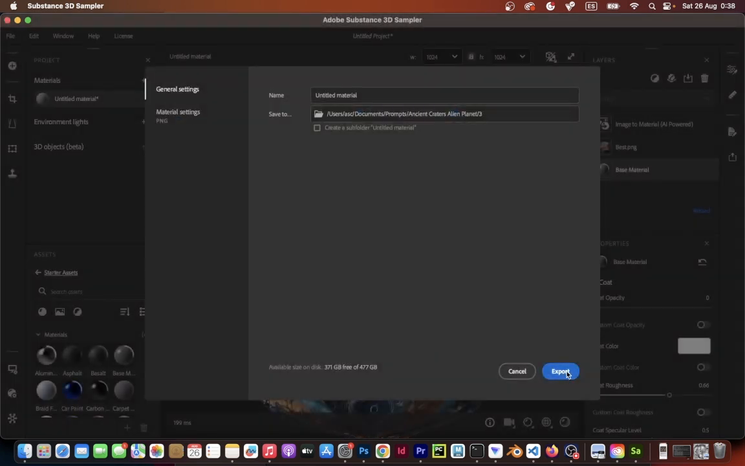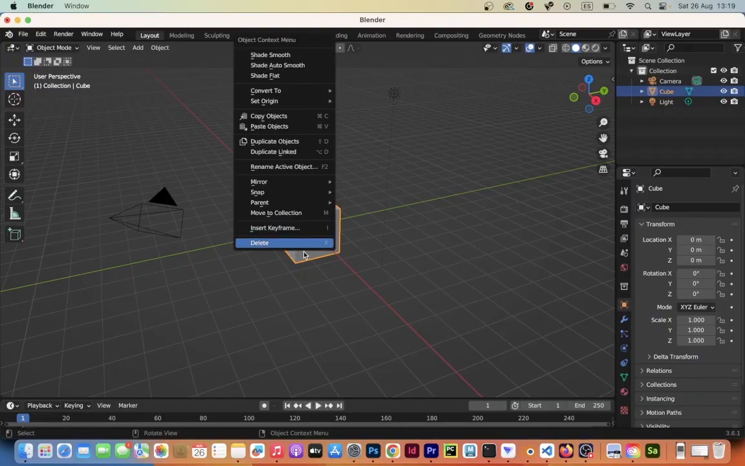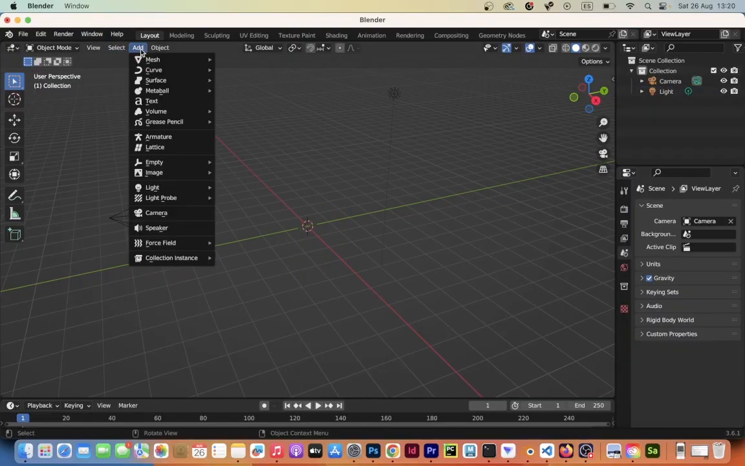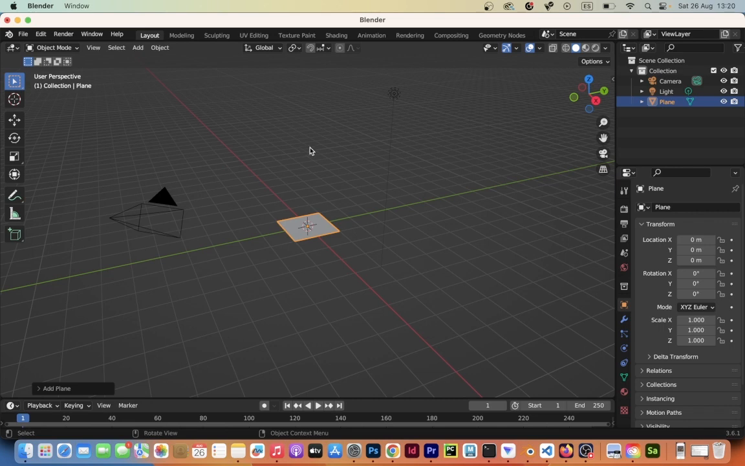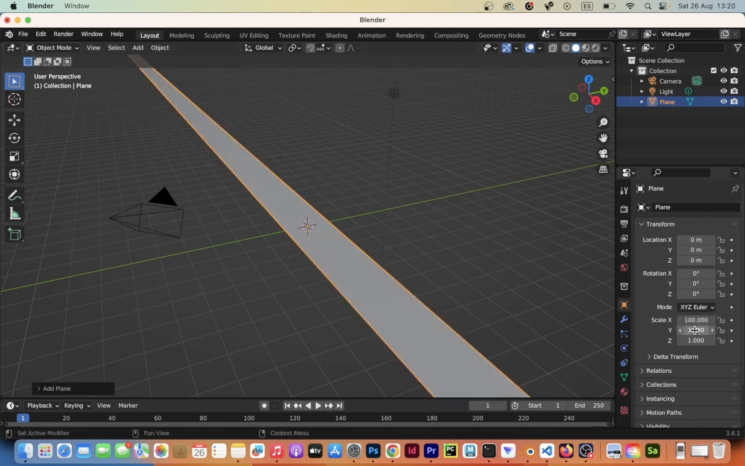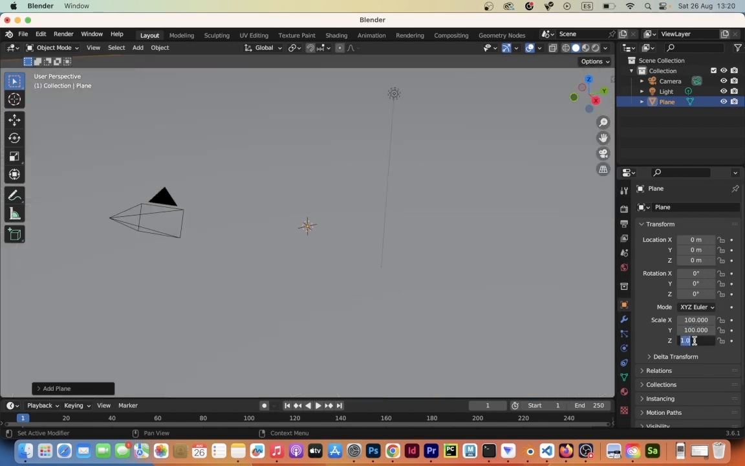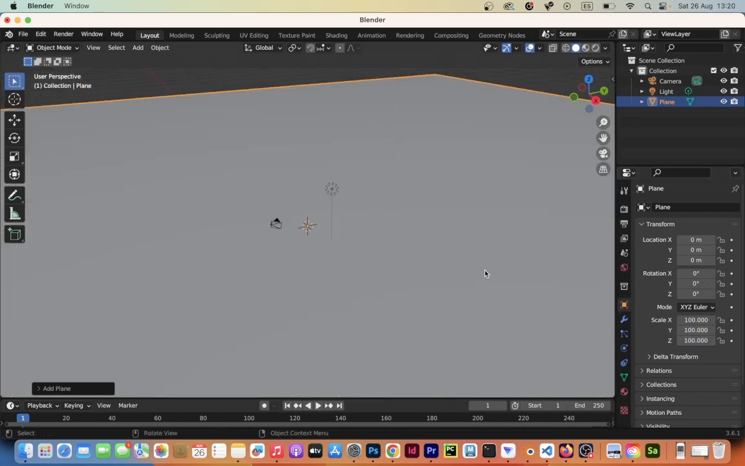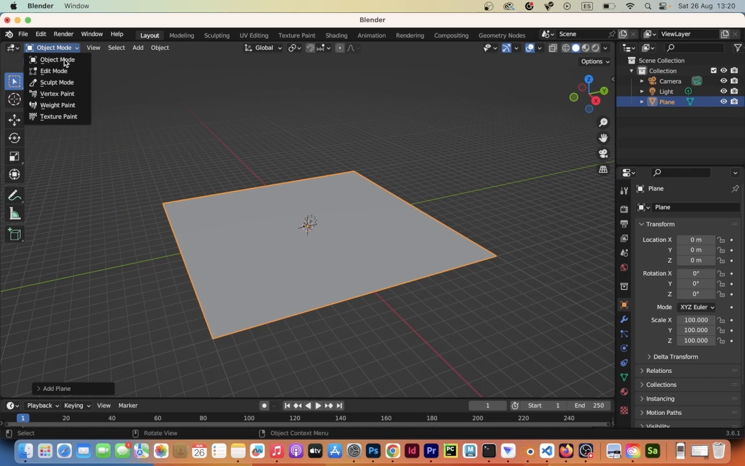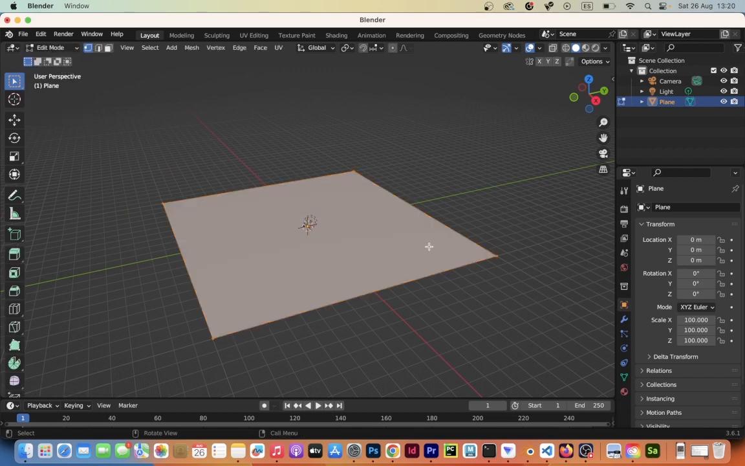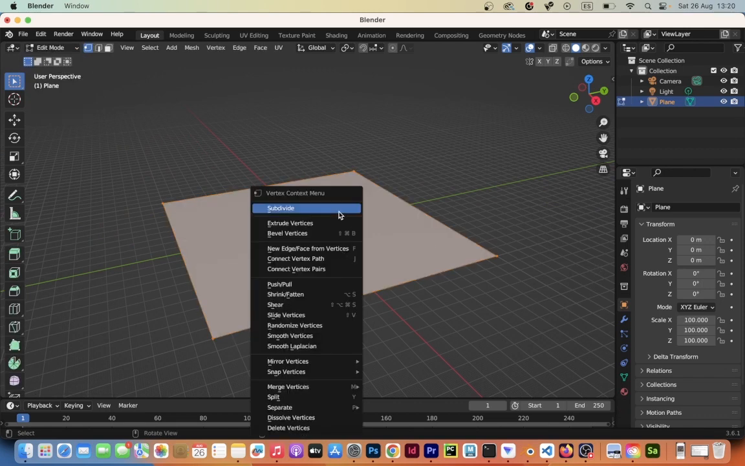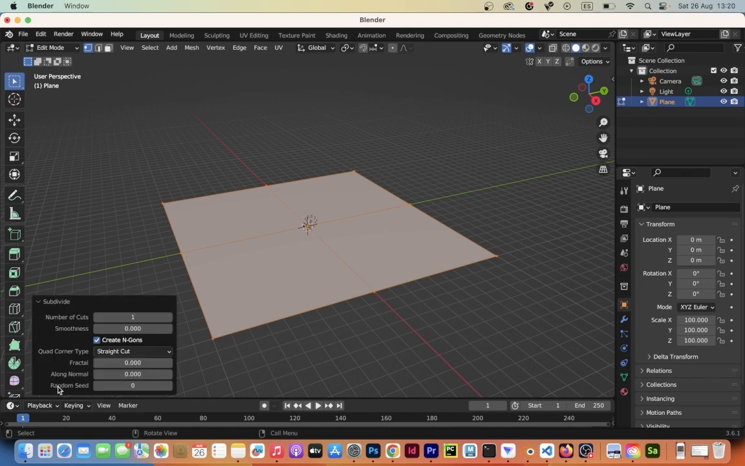And click Export. Open Blender and delete the default cube. Add a mesh plane. Scale the plane 100 times or any dimension that fits your needs. Zoom out. Change to edit mode. Then right-click on the plane and click Subdivide. In number of cuts, set 100.